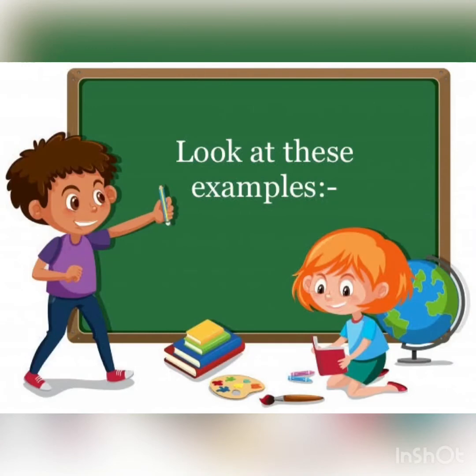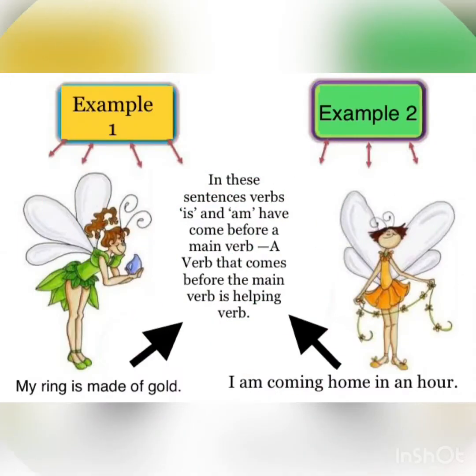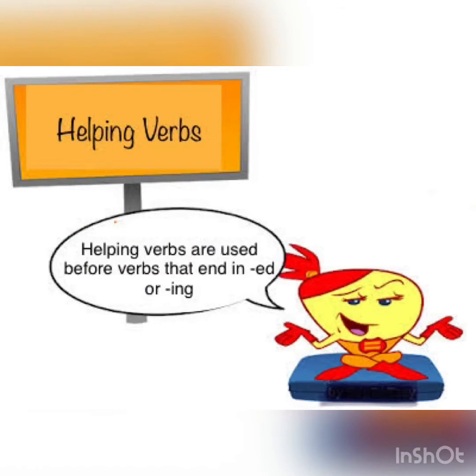Now, if I talk about helping verbs, look at these examples. My ring is made of gold. I am coming home in an hour. In these sentences, verbs is and am have come before a main verb. A verb that comes before the main verb is a helping verb. So, is and am are helping verbs. Helping verbs are used before verbs that end in ed or ing.